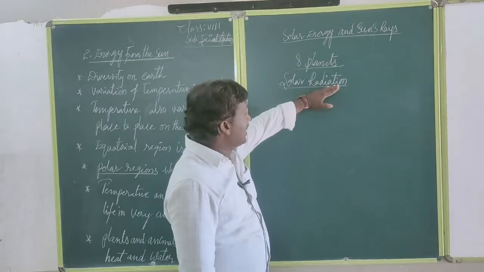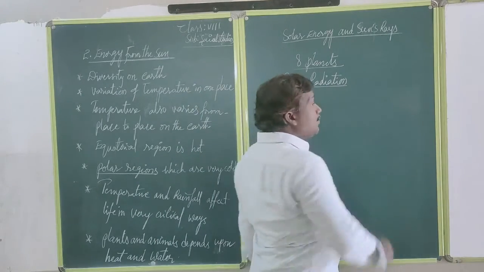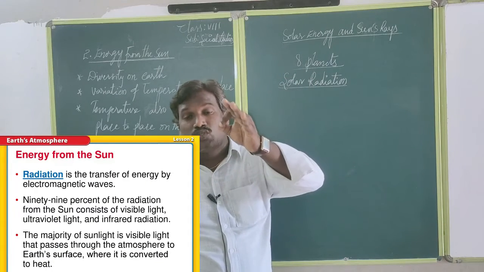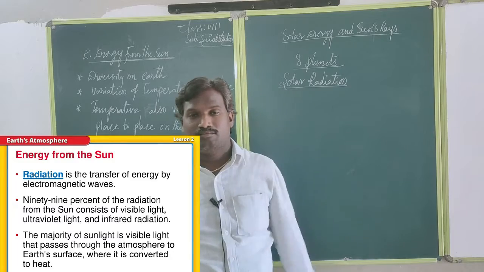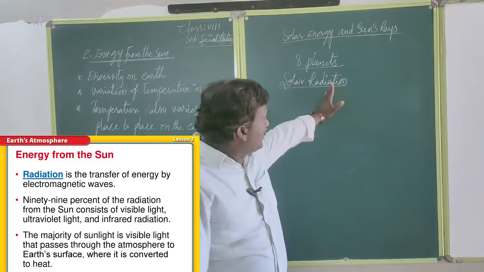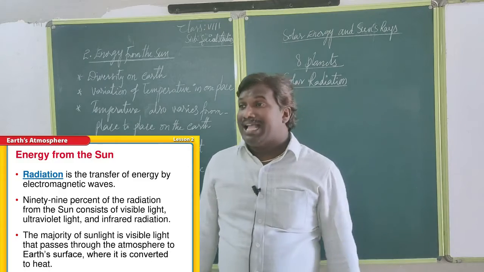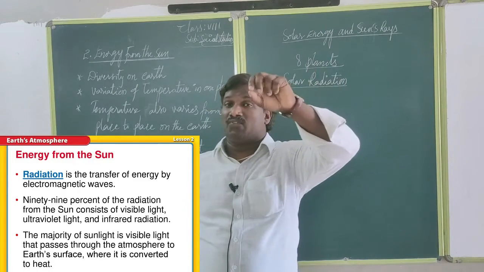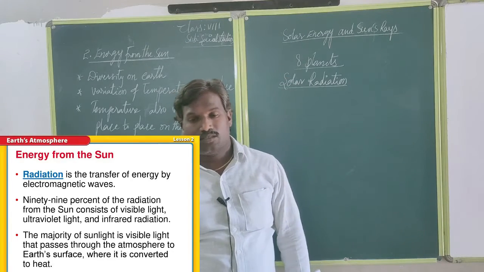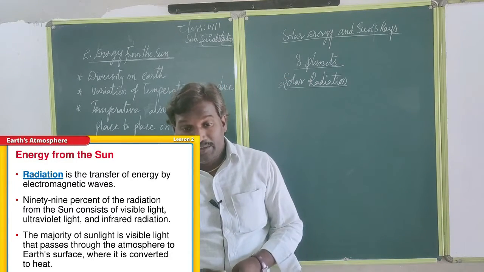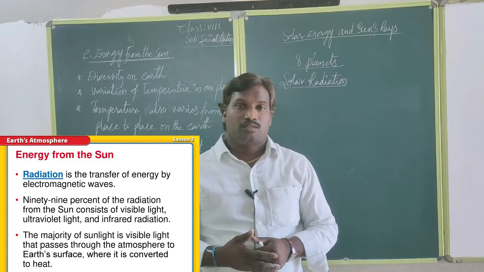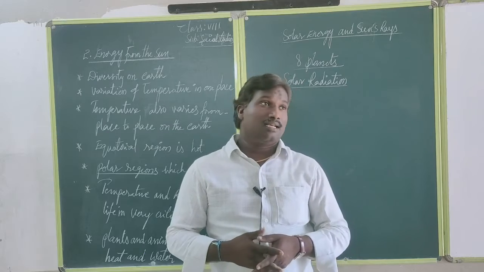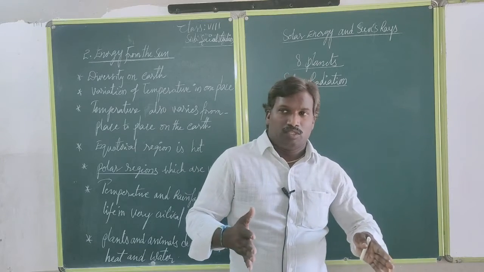That full amount does not fall on Earth's surface. The full 100% of heat does not fall on Earth's surface. Why? Because of different forms, such as climate, dust particles, and the remaining clouds.